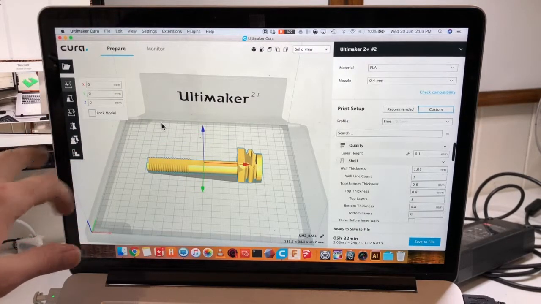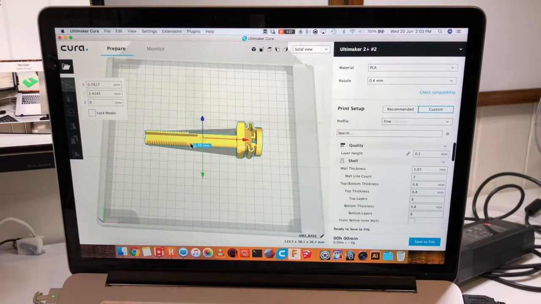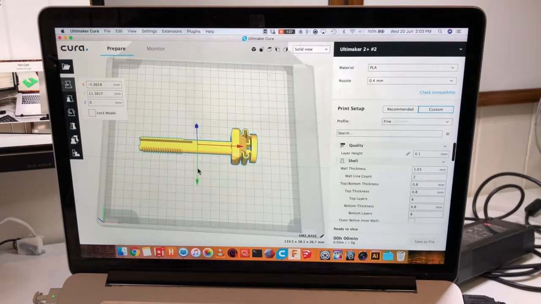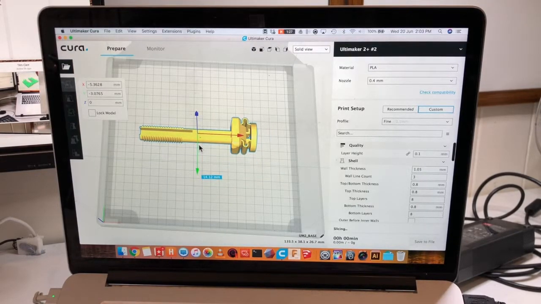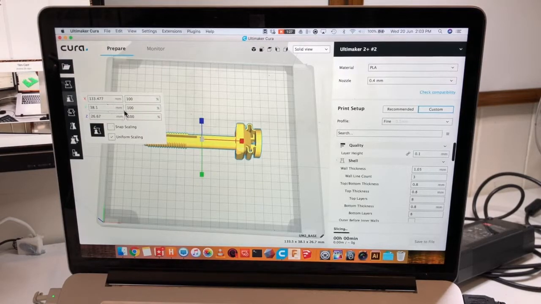So if we click on move for a moment, you'll see that you have blue, green, and red arrows. You can grab the object and move it around anywhere that you need to in the build plate, or you can grab on the arrows if you want to move it along a specific axis. Alternatively, in the dialog box to the left, you can also type in a specific location if you want to move it somewhere. Under scale, you have uniform scaling.